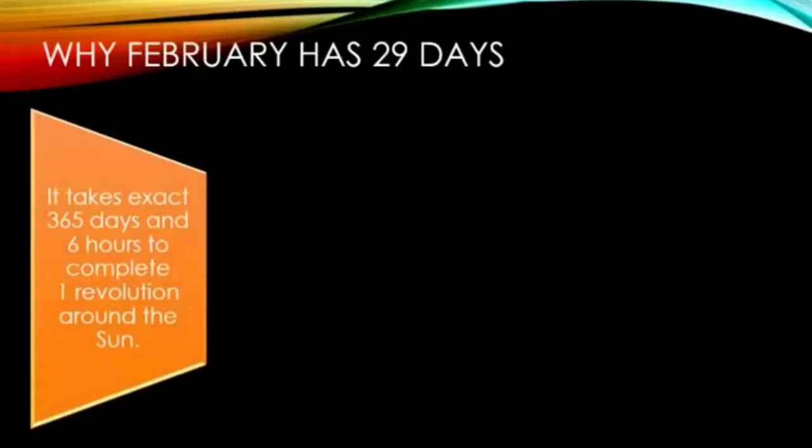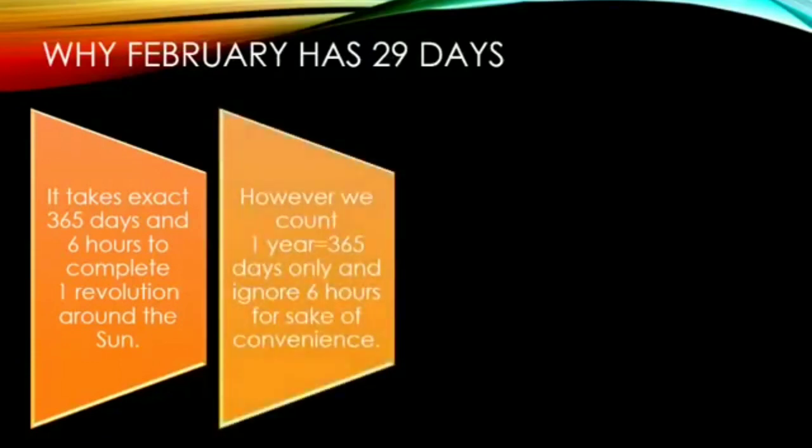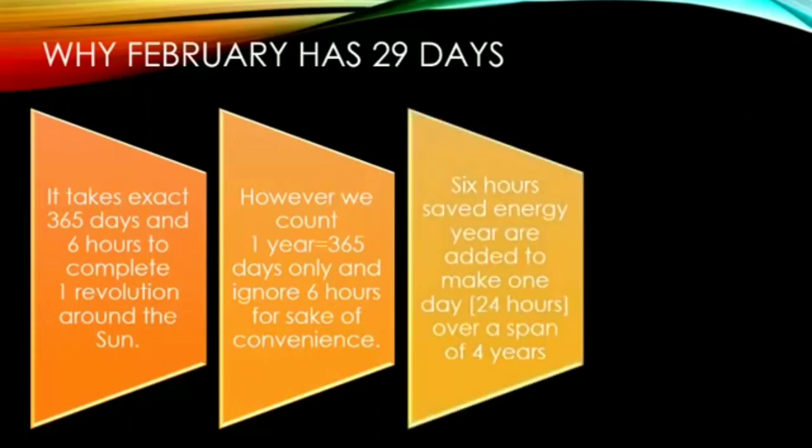Why does February have 29 days? It takes exactly 365 days and 6 hours to complete one revolution around the sun. However, we count 1 year as equal to 365 days only and ignore 6 hours for the sake of convenience. The saved 6 hours every year are added to make 1 day of 24 hours over a span of 4 years.